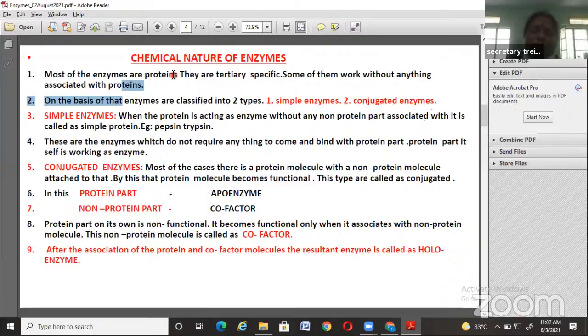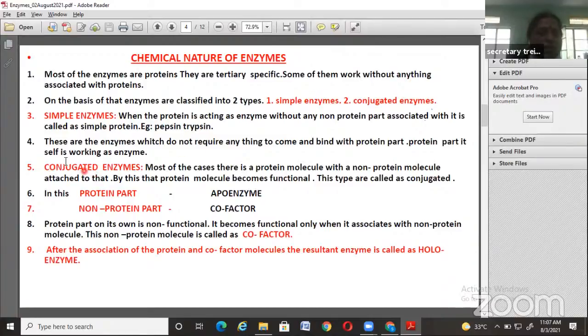These proteins may show their effect by the association of non-proteins, or they may work without any association. Based on this factor, enzymes are classified into two types: simple enzymes and conjugated enzymes.